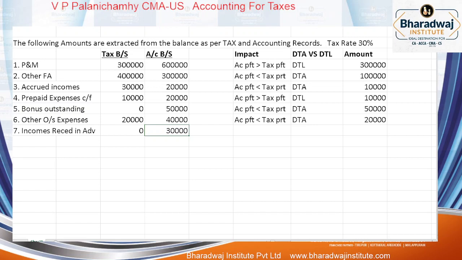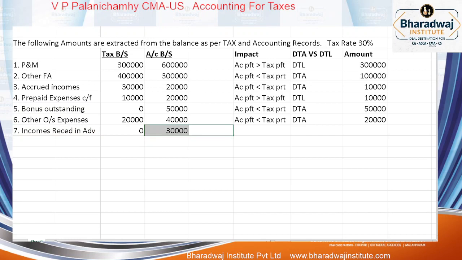When we bring it to the balance sheet, do we include the income or eliminate it? For example, we put income earned minus received in advance. Minus received in advance. For tax purpose, 0 carry forward. For accounting purpose, how much have we carried forward? 30,000. So in tax, nothing from income received in advance is carried over in the balance sheet, which means all incomes were taxed.